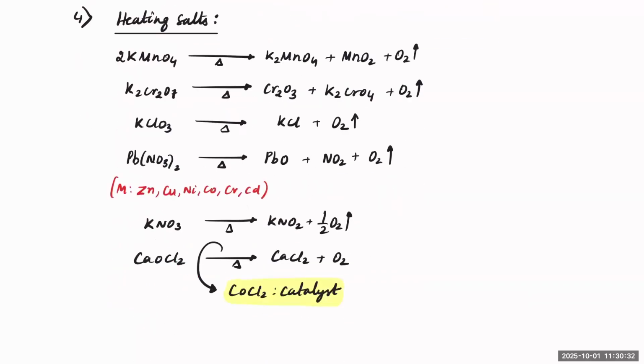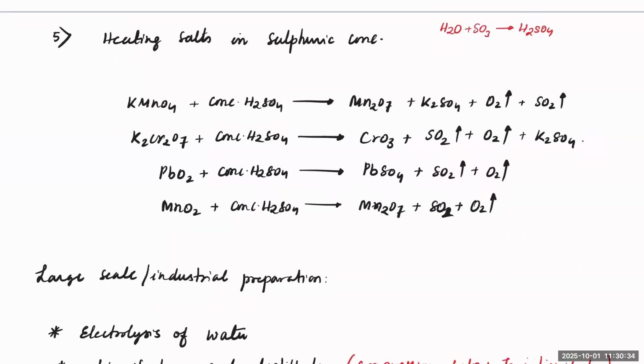Next one is heating with concentrated sulfuric acid. Like KMnO4, when you react with concentrated H2SO4, it gets some kind of a dehydrated form. So you'll get Mn2O7, K2SO4, O2 is released, and SO2. In all these cases, it is acting like an oxidizing agent.